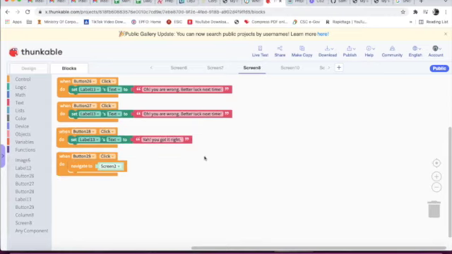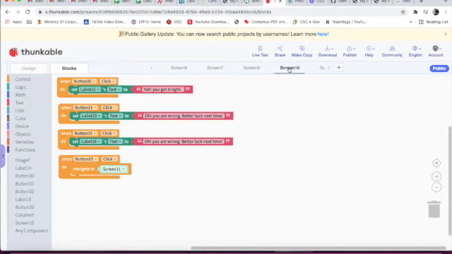Now this is screen 8. When button 26 is clicked, set label 13 text to "Oh, you are wrong, better luck next time." Button 27 is clicked, set label 13 text to "Oh, you are wrong, better luck next time." Button 28 is clicked, set label 13 text to "Yeah, you got it right." When button 29 is clicked, navigate to screen 2, which means the cartoons list.